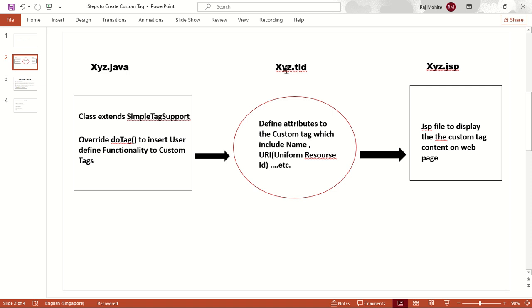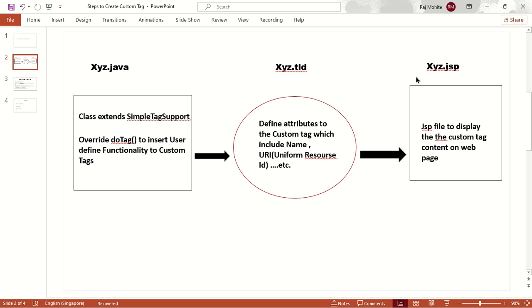Okay, so the next file will be our TLD file, and the main role of the TLD file is to provide the physical attributes of the tag, which include its name, then the URI. URI is nothing but a Uniform Resource Identifier. Basically, it is a unique ID which is assigned to our custom tag. So, the major difference between these two files is that the Java file contains the main logic or backend logic of the custom tag, and the TLD file contains the physical attributes or physical content of our custom tag.